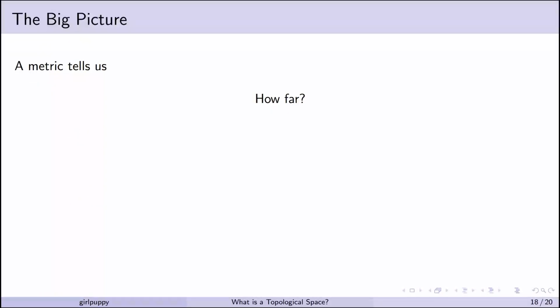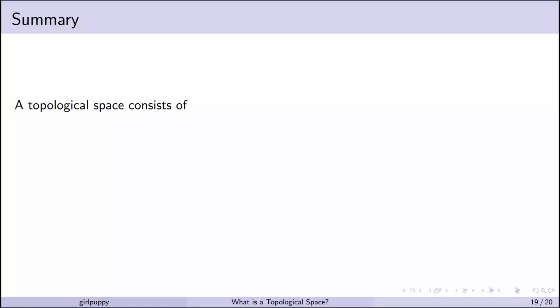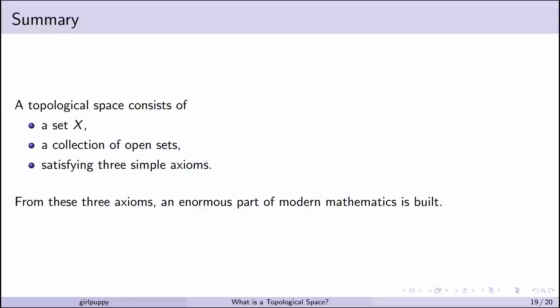A metric tells us how far. A topology tells us which sets are open. From open sets, we define continuity, convergence, compactness, and connectedness. A topological space consists of a set X and a collection of open sets satisfying three simple axioms. From these three axioms, an enormous part of modern mathematics is built.